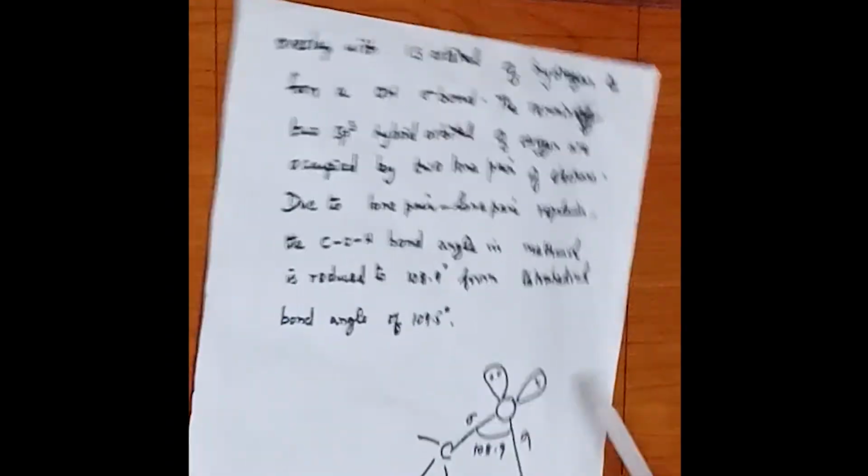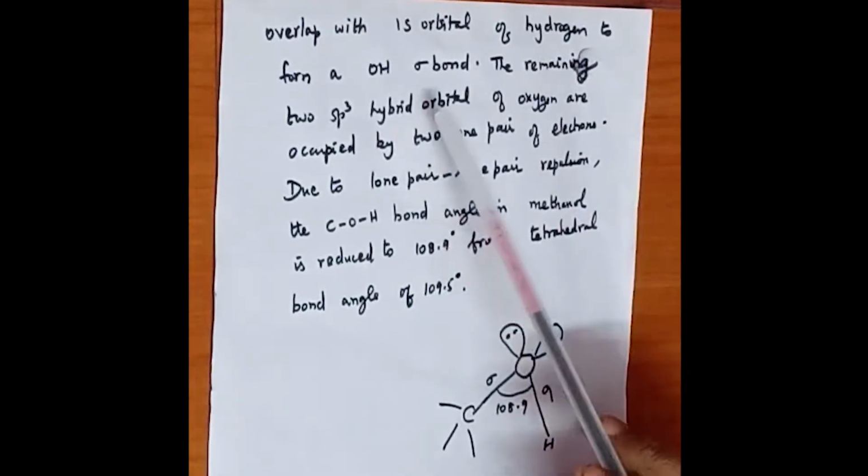The sp3 hybrid orbital of oxygen linearly overlaps with the sp3 hybrid orbital of carbon to form a carbon-oxygen sigma bond. A sigma bond is always formed when there is a linear overlap of orbitals. Another sp3 hybrid orbital of oxygen linearly overlaps with the 1s orbital of hydrogen to form an OH sigma bond.